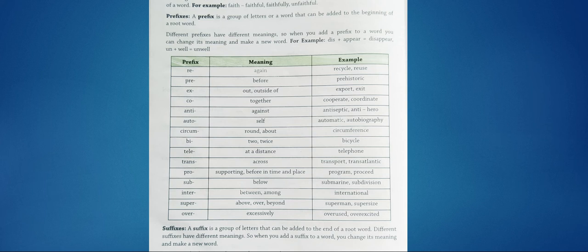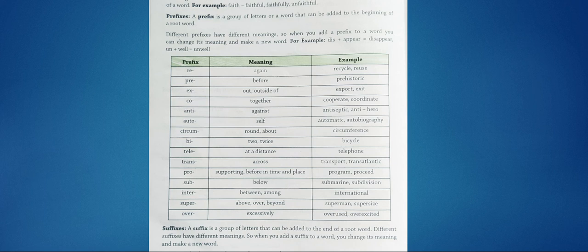Auto, self. That is the meaning of it. Automatic, autobiography. Circum, that's round about. Okay, circumference. Bi, two, bicycle. Tele, at a distance, telephone. So you are calling up somebody from a distance. Telephone. Trans, across, transport, transatlantic. Pro, supporting, before, in time and place. Program, proceed. Sub, below, submarine, subdivision. Inter, between, among, international. Super, above, over, beyond. Superman, supersize. Over, excessively, overused, overexcited.